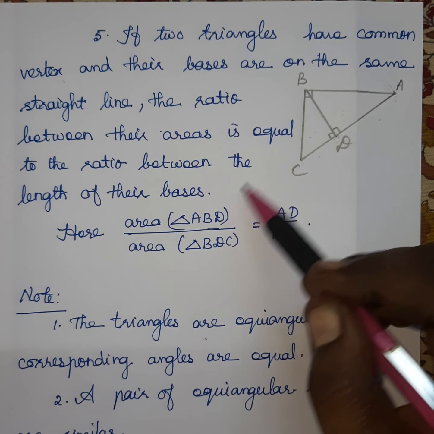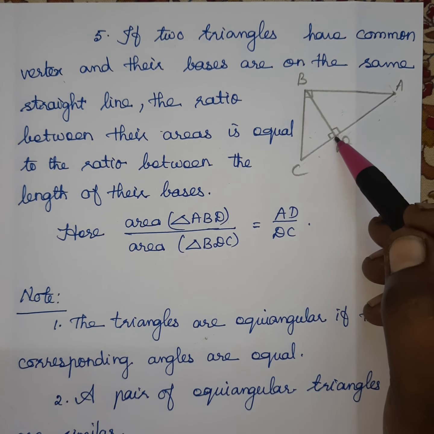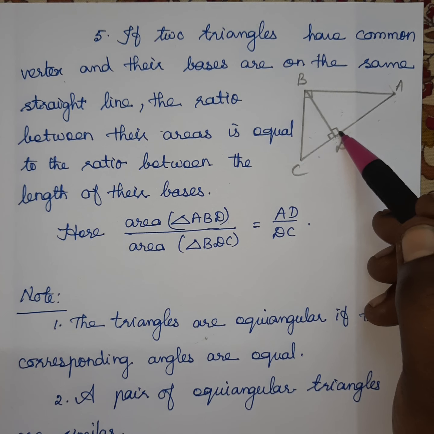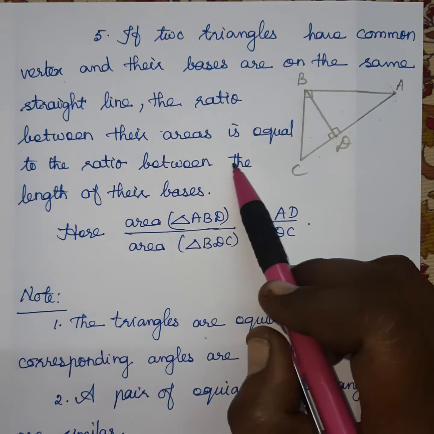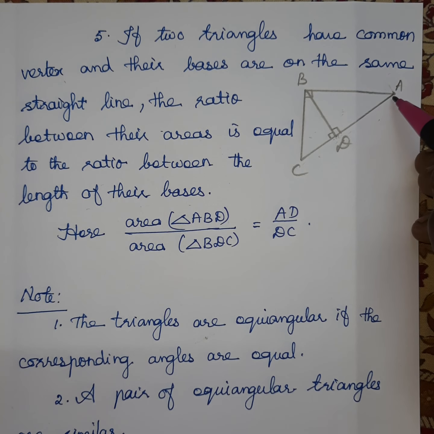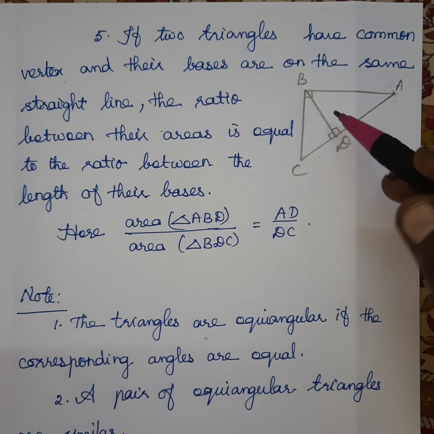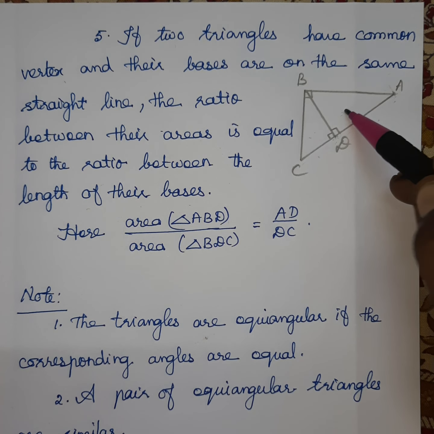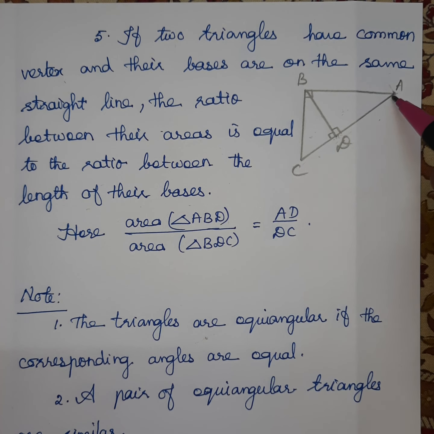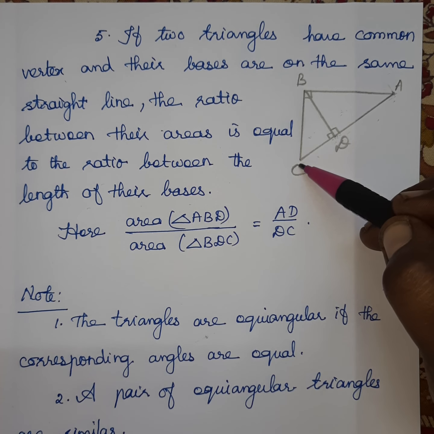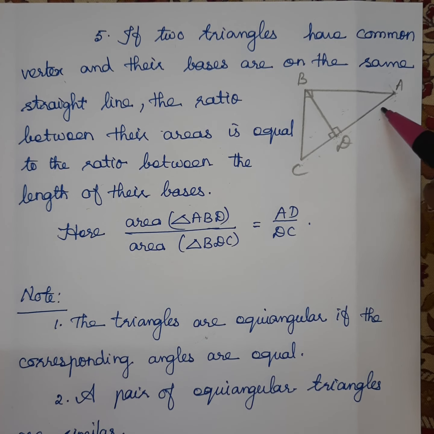How do you take it? You take the ratio the same way. Here we choose first triangle ABD, so the side we choose is AD. The ratio of their areas is equal to the ratio between the lengths of their bases. Only the base length you take, so AD divided by CD. Understood? So area of triangle ABD divided by area of triangle BCD is equal to the base AD divided by CD. Only if we have a common vertex and the bases make a straight line will we get this result.